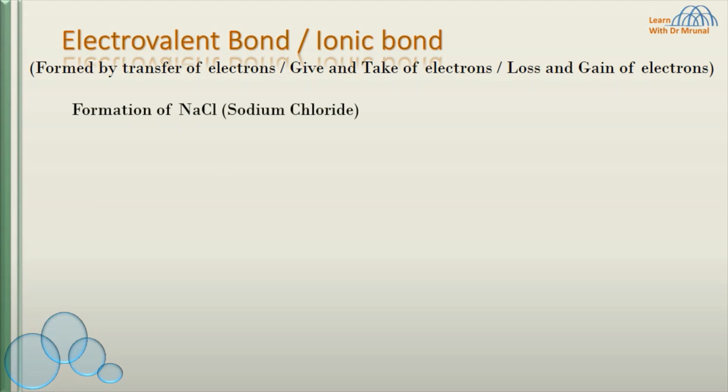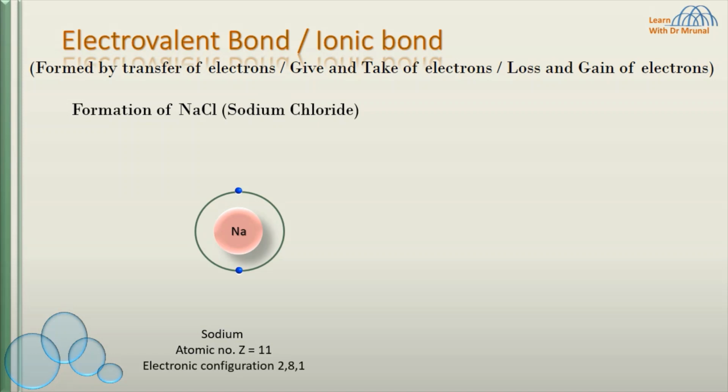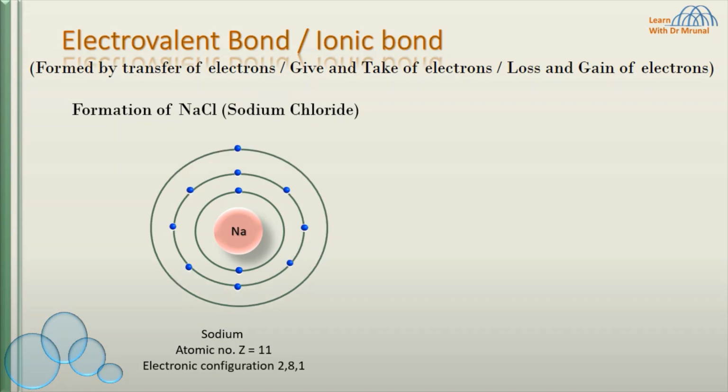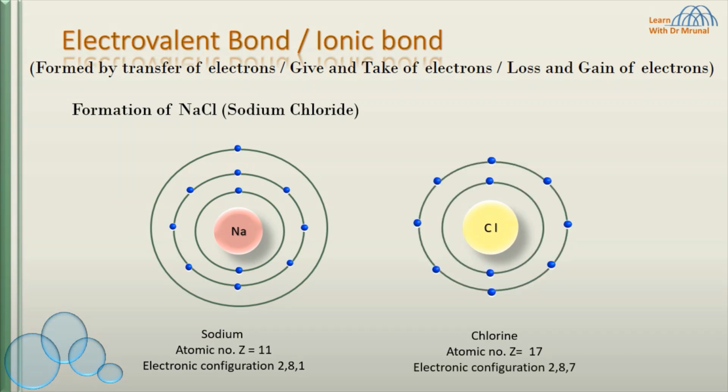Let us take the example of sodium chloride. Sodium, its atomic number is 11 and its electronic configuration is 2,8,1. Chlorine, its atomic number is 17. It has 17 protons and 17 electrons. Its electronic configuration is 2,8,7.